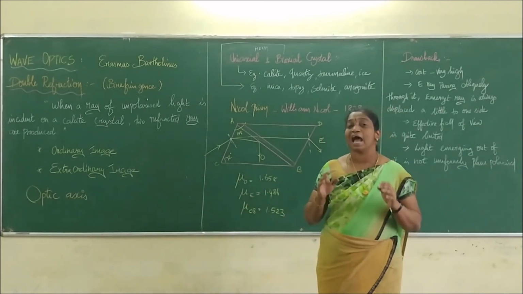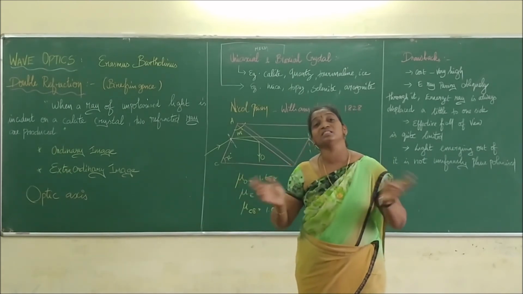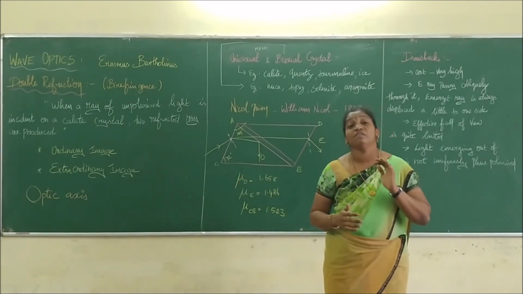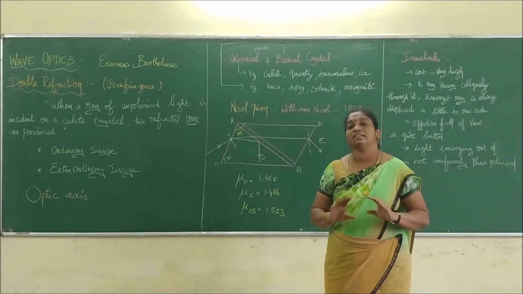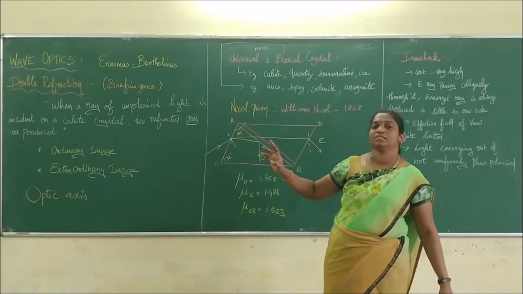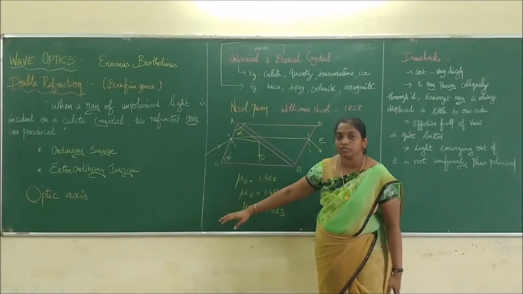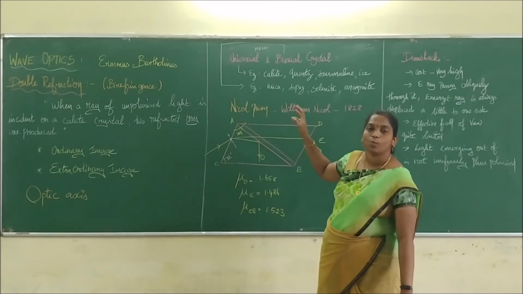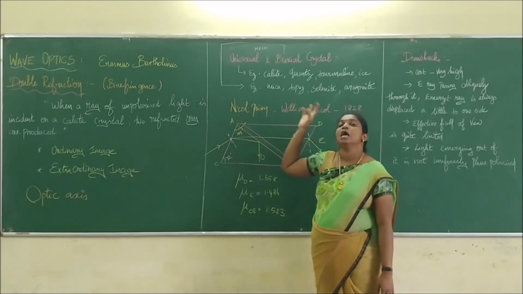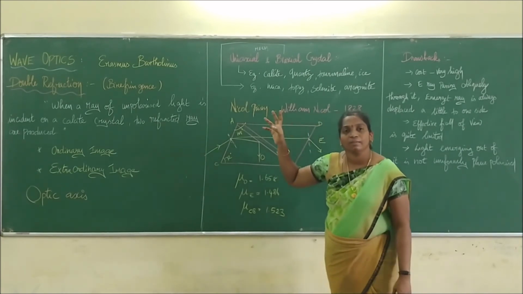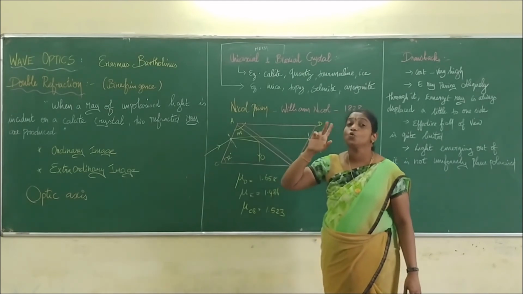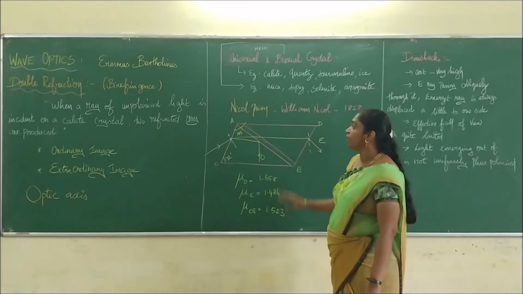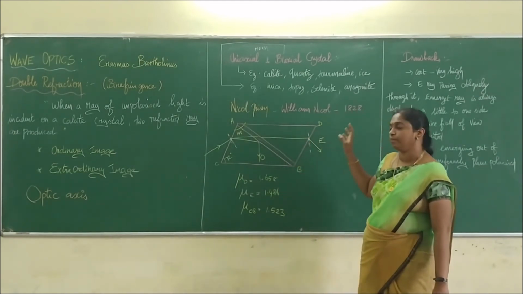And we studied about the optic axis. What is the optic axis? The axis along which these two rays travel at the same velocity. We call that axis what? Optic axis. So there is no double refraction at the optic axis. And based on the optic axis, crystals are divided into what? Uniaxial and biaxial. Uniaxial means it has only one optic axis. Biaxial means it has two optic axes. Then we studied about the Nicol prism.